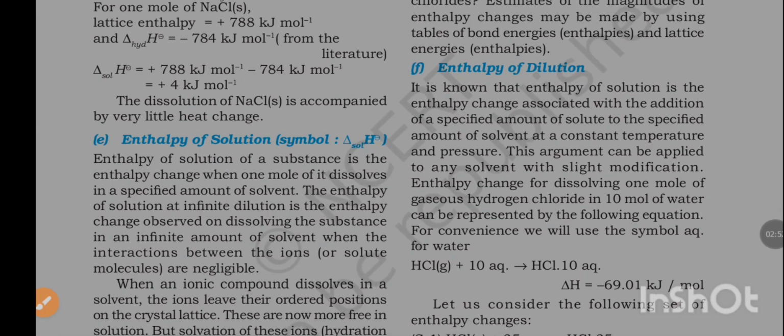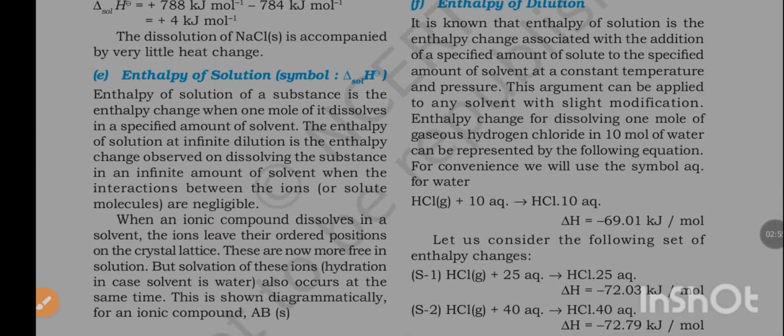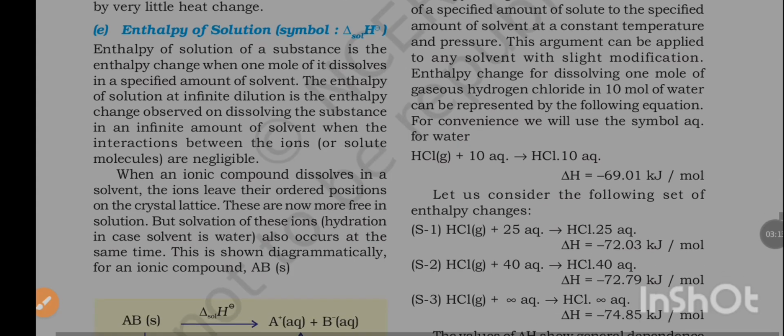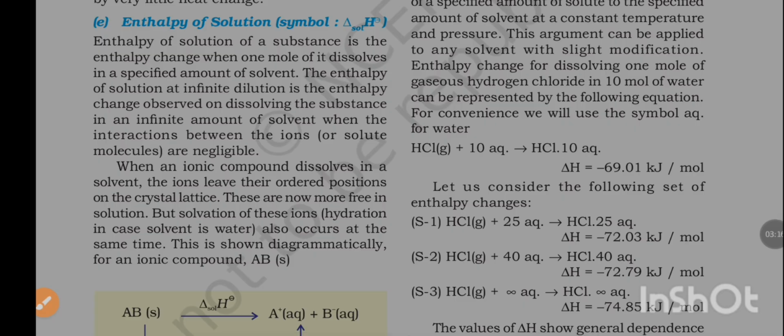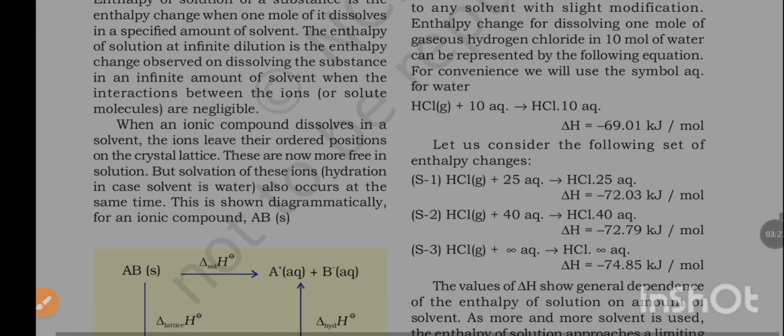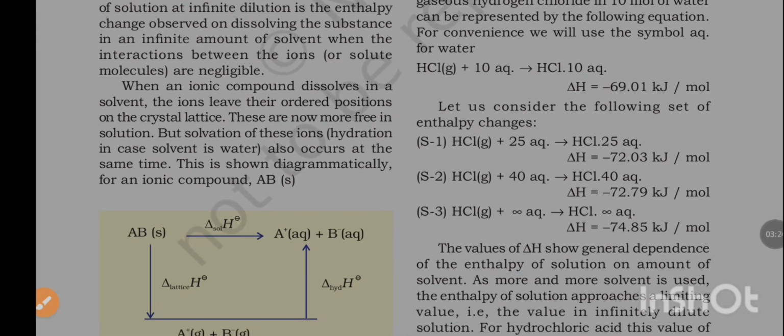Enthalpy of dilution. It is known that enthalpy of solution is the enthalpy change associated with the addition of a specified amount of solute to a specified amount of solvent at a constant temperature and pressure. This argument can be applied to any solvent with slight modification. The enthalpy change for dissolving 1 mole of gaseous hydrogen chloride in 10 moles of water can be represented by the following equation. For convenience, we will use the symbol aq for water. HCl(g) + 10 aq = HCl·10 aq, ΔH = −69.01 kJ/mol.